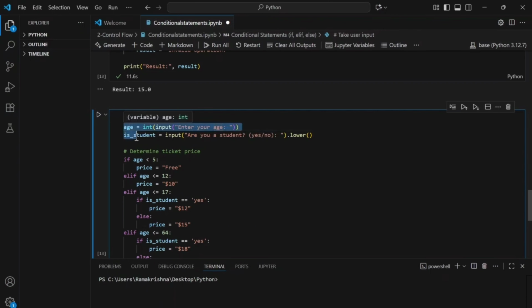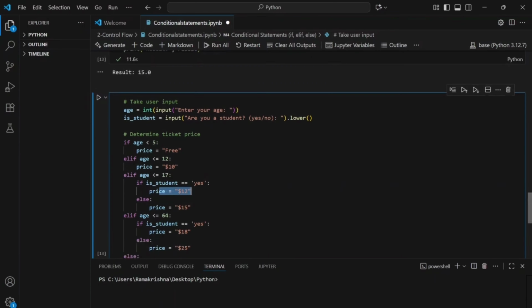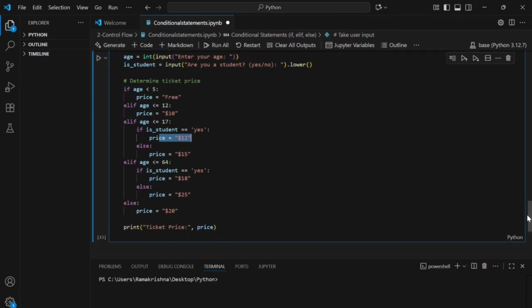On the basis of these two variables, we just need to see if the age is 5, then the price is free. If age is less than 12, then $10. If age is less than or equal to 17 and if it's a student, then the price is $12. Similarly, we have different other if conditions. Please go through this example and try to execute it on your own.